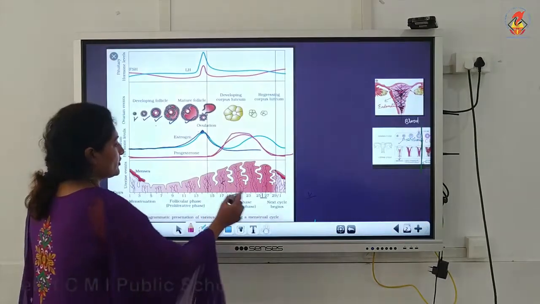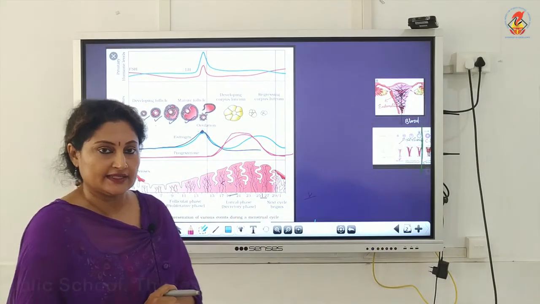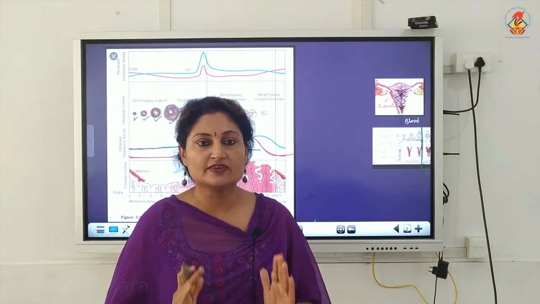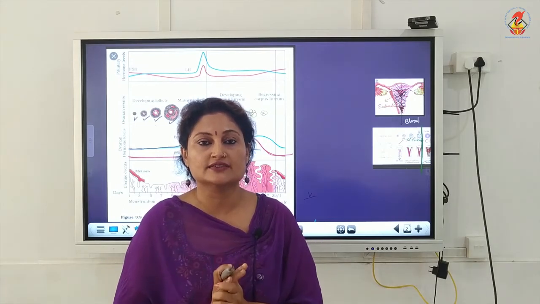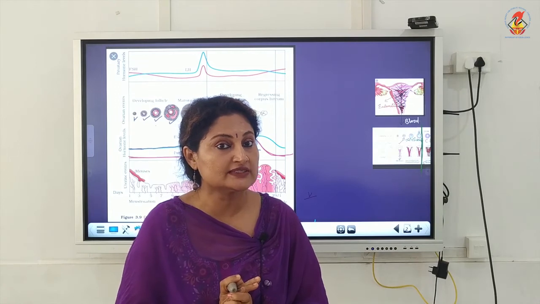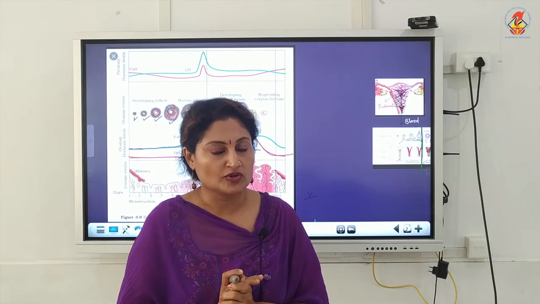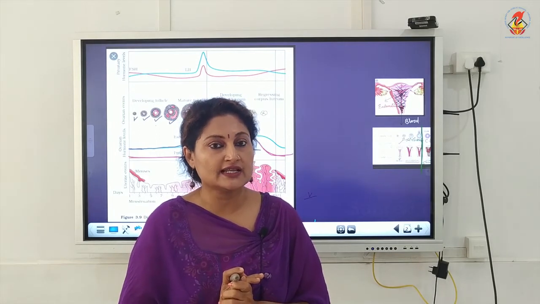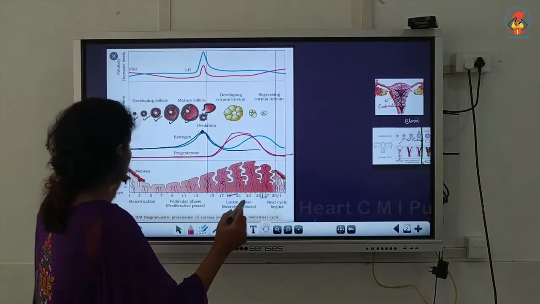Now what about the pituitary hormones? Which are the two pituitary hormones, FSH and LH? Now here you can just blindly study. FSH and LH surge or peak in the middle of the cycle. So it peaks in the middle of the cycle means it peaks at ovulation. So from this what can you infer? What we can infer is that the FSH and LH surge is responsible for, or induces, ovulation.